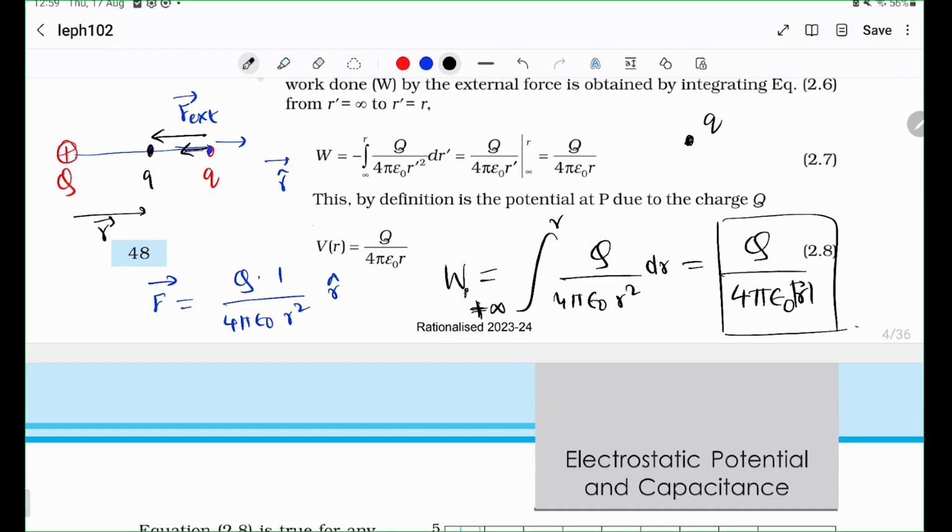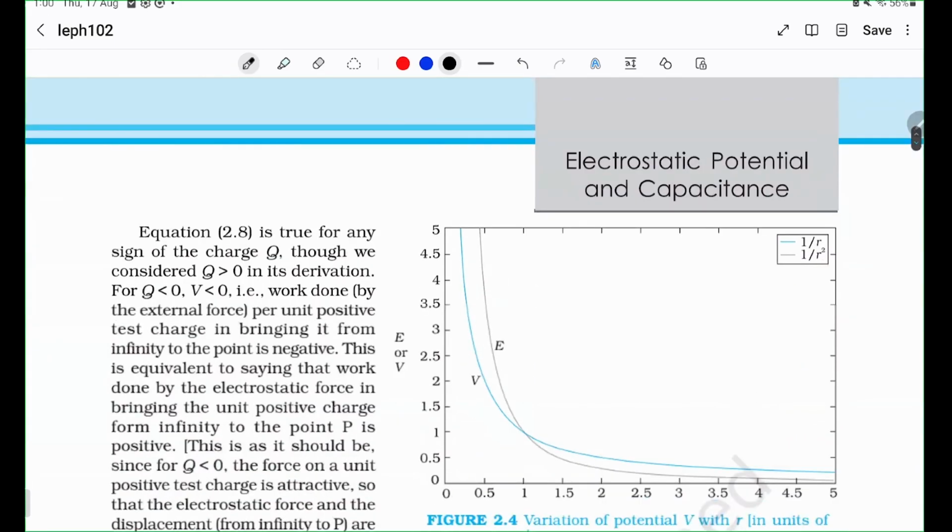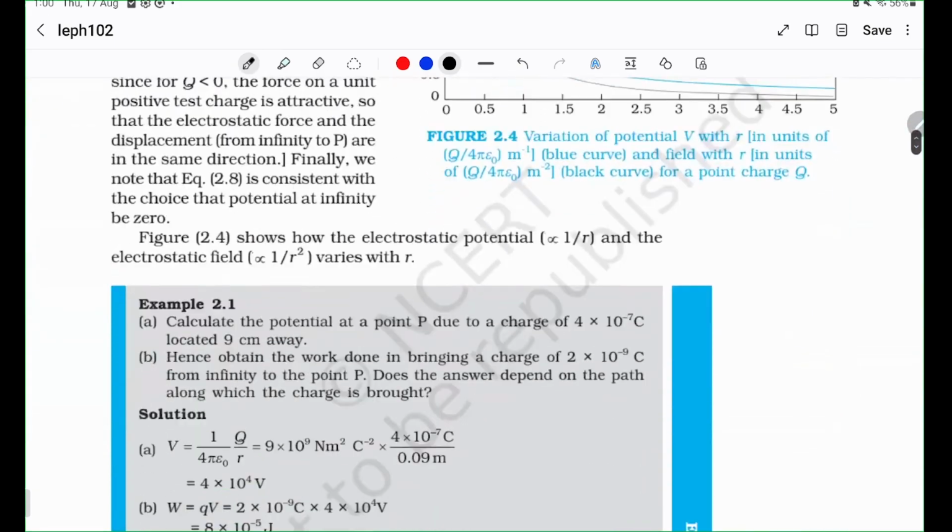This is work done per unit charge, right? Per unit charge. And therefore that is equal to the potential at that point. That is how we define the potential at that point. Okay. Oh, sorry, just to be clear, there's a negative sign here because the path is not dr minus r cap. It's just dr, r cap. So there is a negative sign. That's why you get a positive potential. Okay. So that is how.